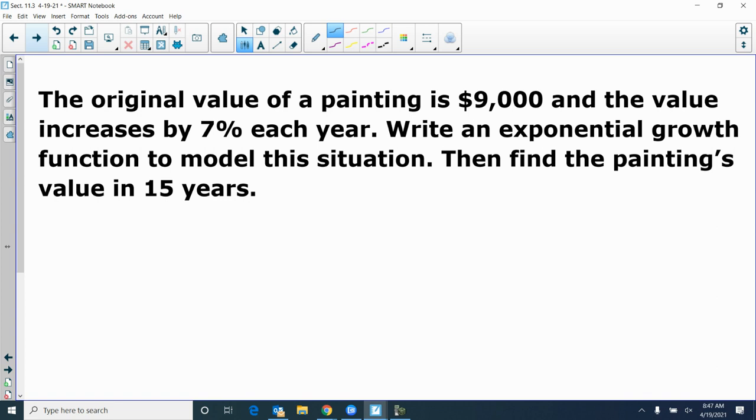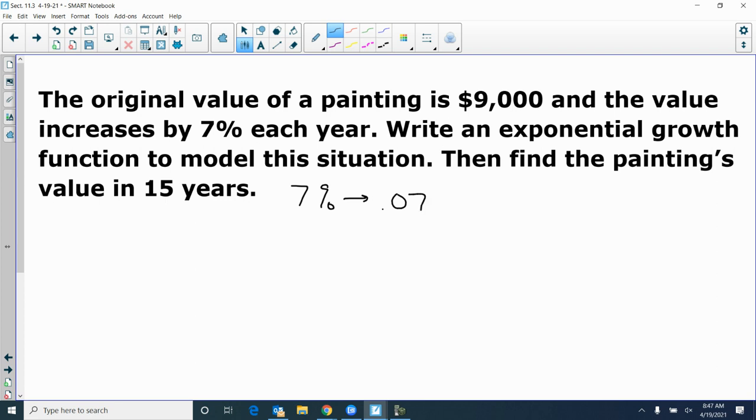Okay. Now is this your next problem you got on there? So the original value of a painting is $9,000. The value increases by 7% each year. Write an exponential growth function to model this situation, then find the painting's value in 15 years. So 7%, so I would write the equation first, but let's identify 7%. What's that going to be as a decimal? Jalen? 0.07.